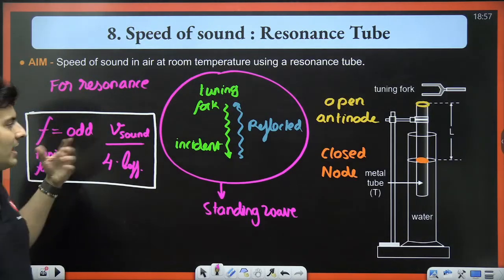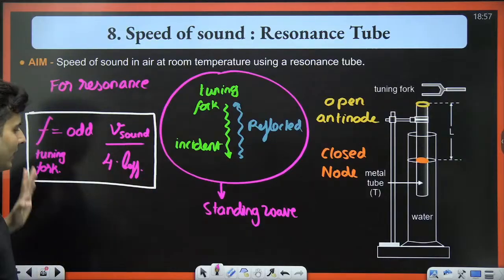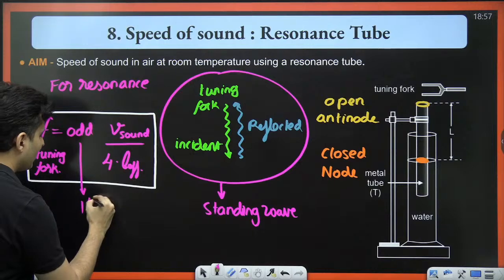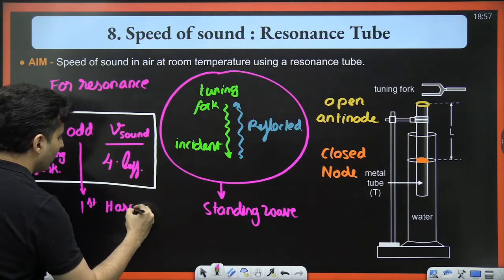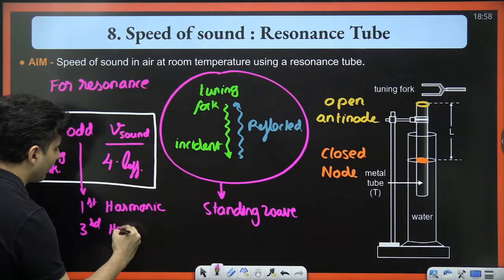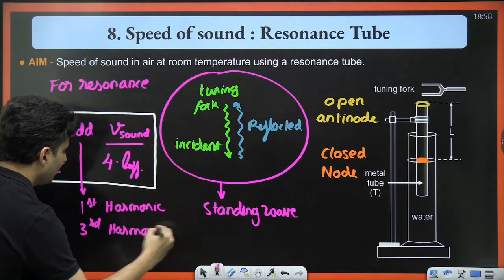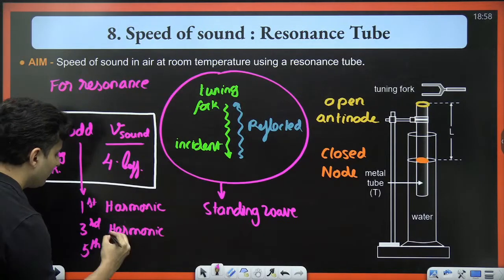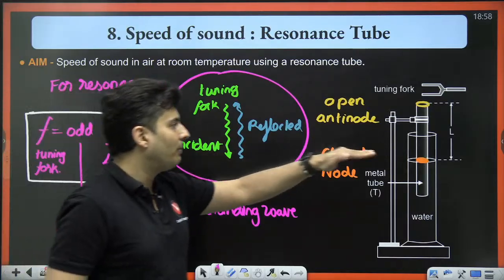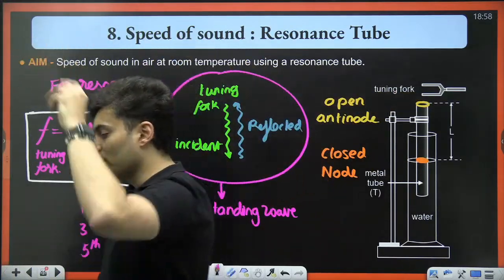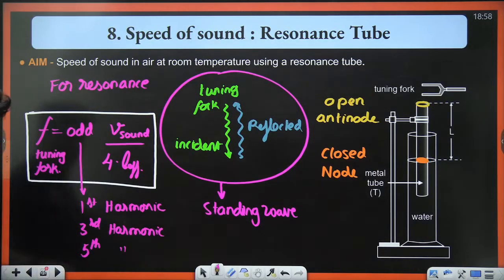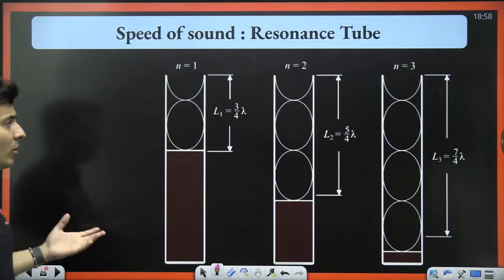This odd number decides harmonics. If the odd number is 1, this is the first harmonic. Then the next odd number is 3, so that will be the third harmonic. Then the next odd number is 5, so fifth harmonic. So only odd harmonics are present in case of a pipe which is closed on one side and open on the other. Keep that in mind.